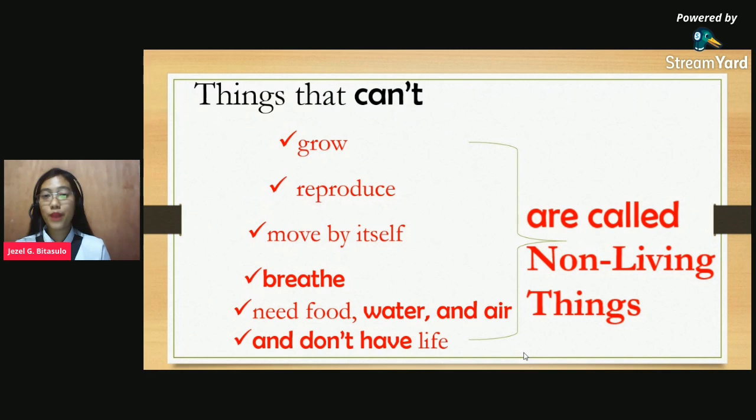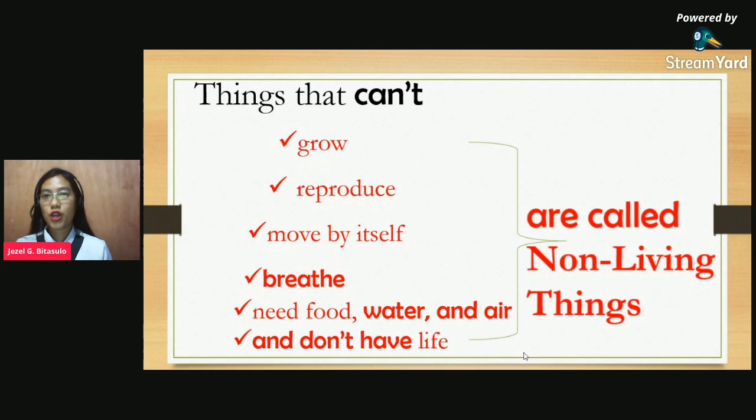Okay, let's remember that there are two kinds of things, the living things and the non-living things. Living things can grow, reproduce, move by itself, breathe, need food, water, and air, and have life. Examples are snakes, humans like us, trees, animals, and many more.